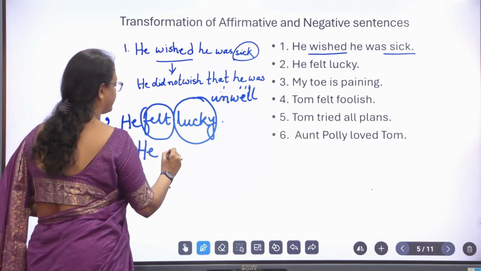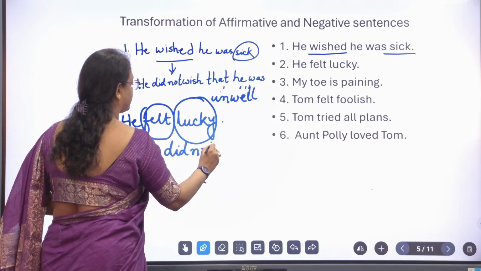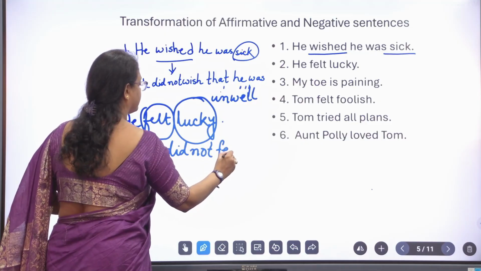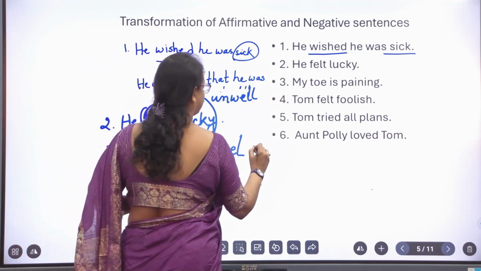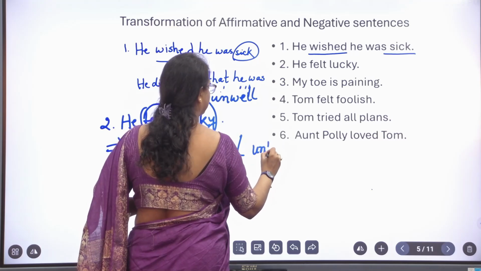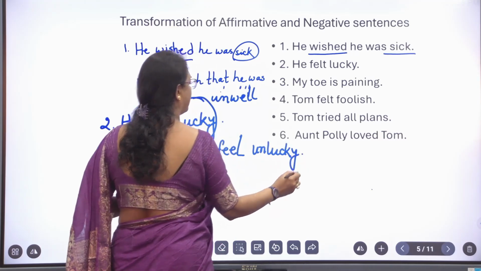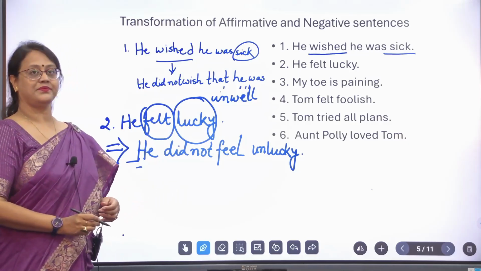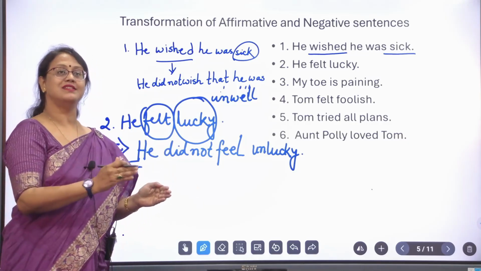He did not feel unlucky. He did not feel unlucky means he felt lucky.